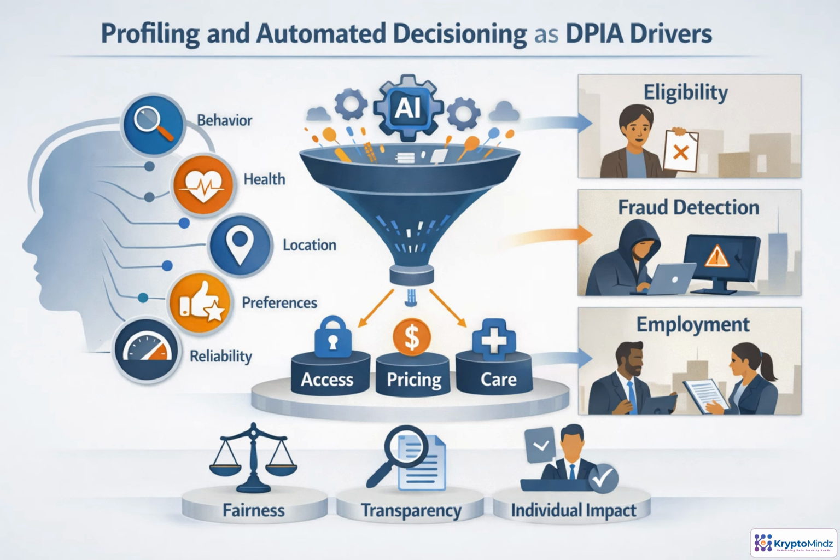Profiling becomes a DPIA trigger when personal data is used to infer something meaningful about a person, and that inference shapes real outcomes. A risk score, recommendation, or eligibility flag can affect access, price, care, fraud review, or employment. Even with a human in the loop, the review must be real, documented, and capable of changing the result. The DPIA should test fairness, explainability, accuracy, contestability, and discriminatory impact.